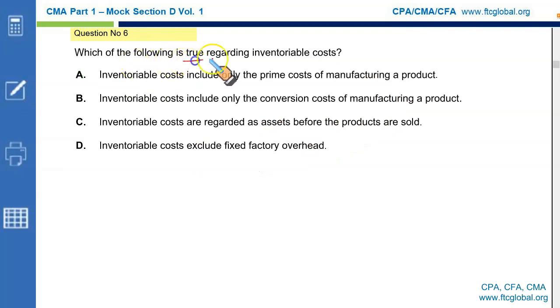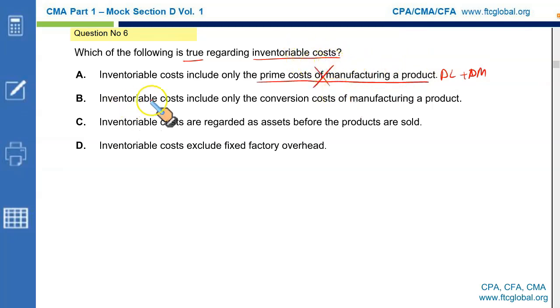Which of the following is true regarding inventoriable costs? Inventoriable costs include the prime cost of manufacturing a product, that is direct labor and direct material. So what about the manufacturing overhead? It is also a part of the product. It is also inventoriable cost.